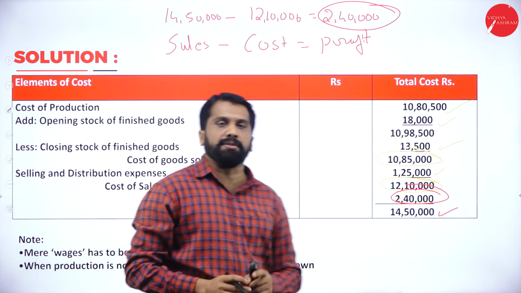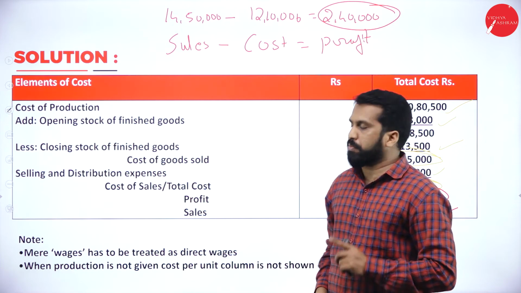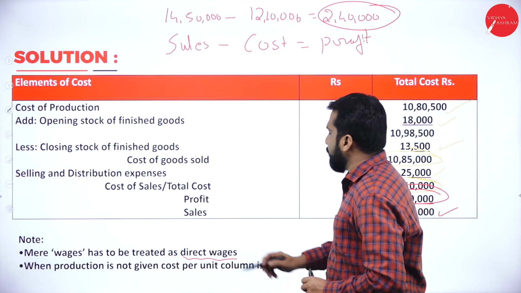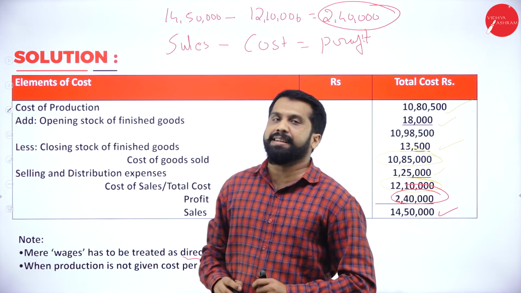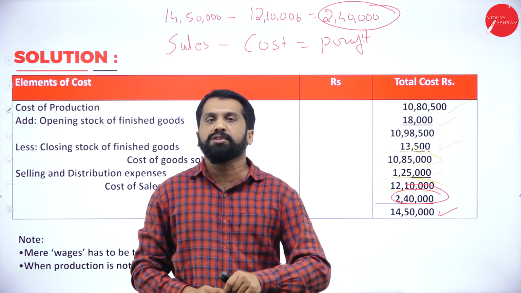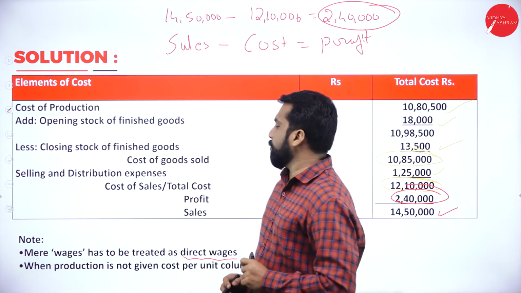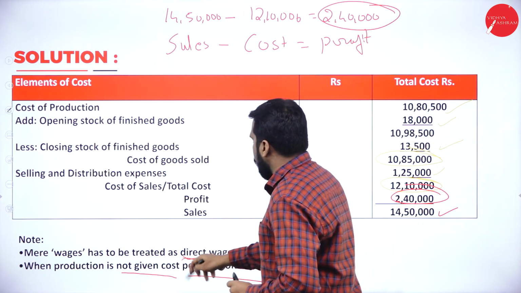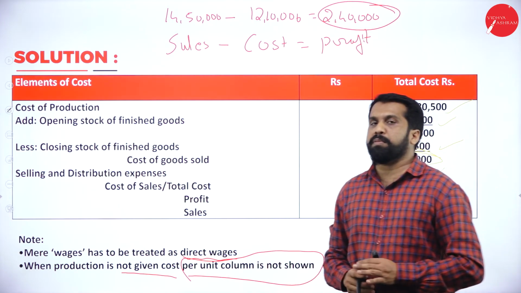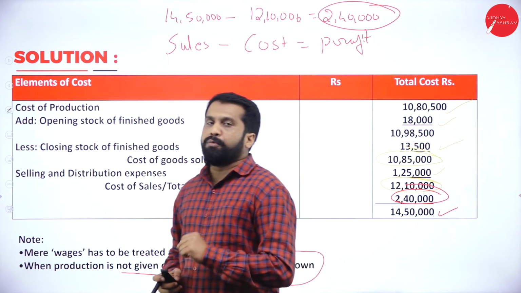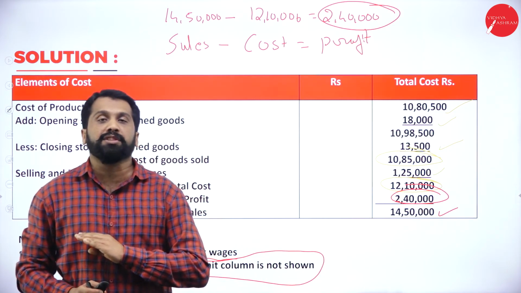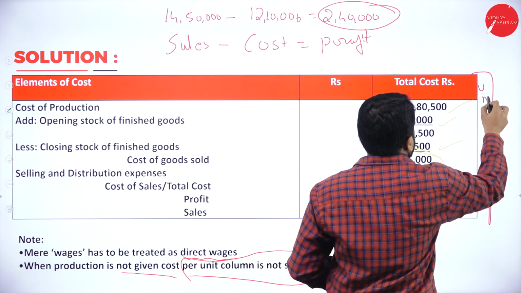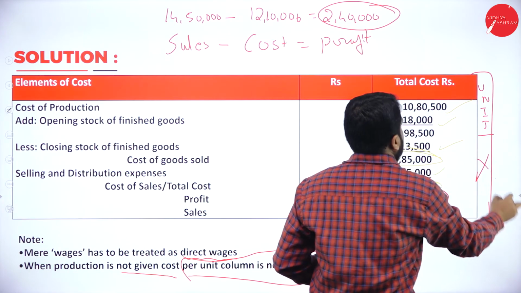Hope you understood. Now, we have to make a note. What does a note mean? First thing, wages has to be treated as direct wages. They have not mentioned whether it is direct or indirect. Then what we should do? We have to assume it as direct. That is the first note. Second one, production is not given. Cost per unit column is not shown. In the question paper, they have not mentioned whether we have 5,000 units or 10,000 units. That's why the extra unit column is not required.